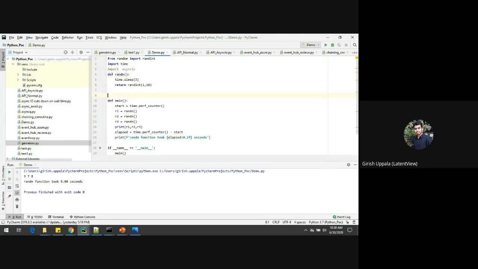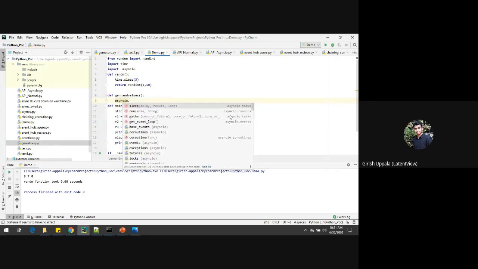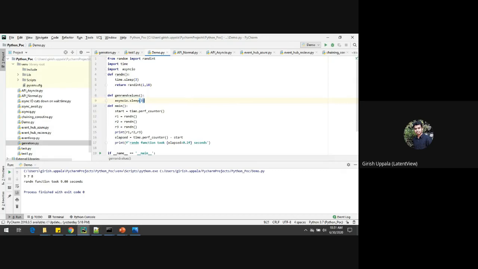Okay, one more function, generate loads. For the asynchronous process, instead of time.sleep, I will use asyncio.sleep here, using the same 3 seconds, and then I'm returning the values between 1 to 10.